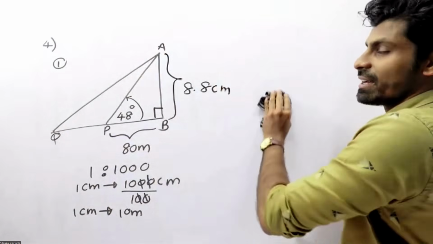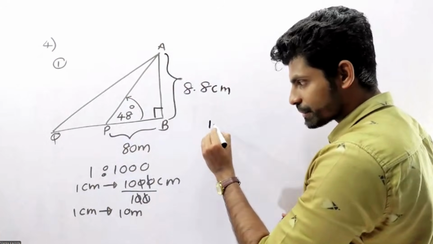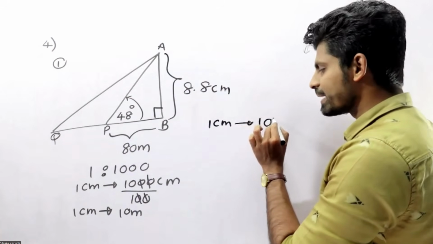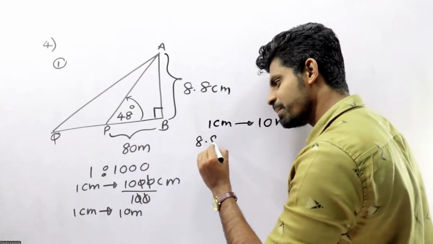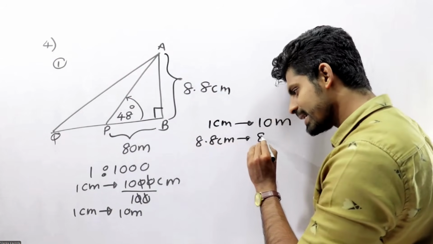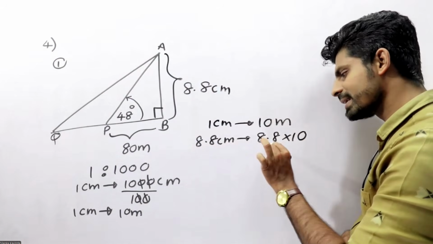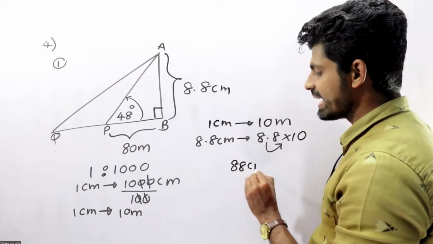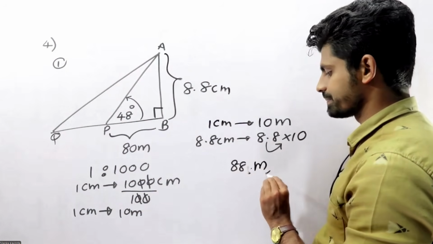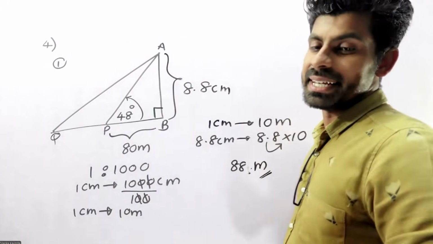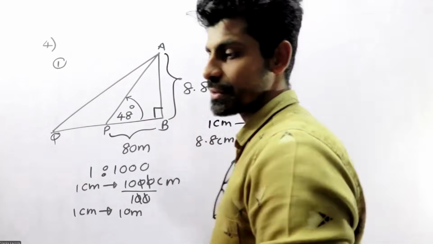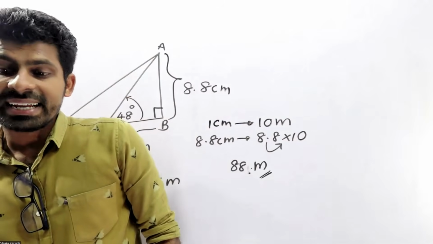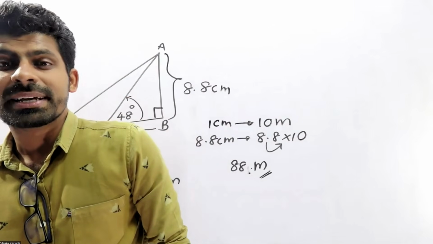8.8 centimeters. 1 centimeter equals 10 meters. 8.8 centimeters means 8.8 multiplied by 10, one decimal place moving to the right side. What is the answer? 88 meters. Right? 88 meters. One decimal place moving to the right side. What is the answer? 88 meters. So that means lamai, 88 meters is the answer. Right, okay. Look at the next one.